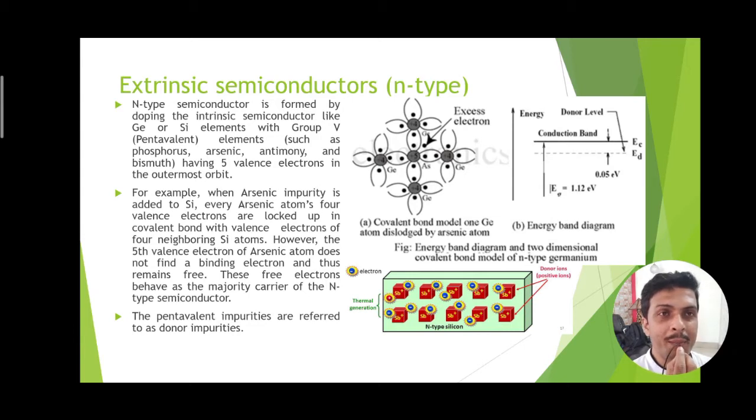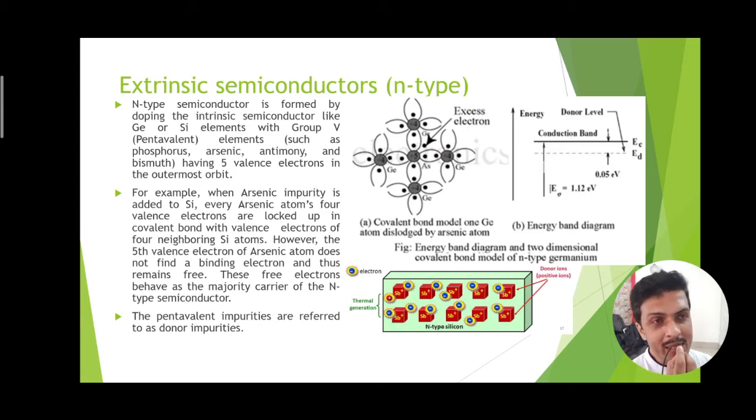As it is pentavalent, it has 5 valence electrons. Out of 5 valence electrons, 4 electrons make covalent bonds with neighboring germanium atoms. Therefore each of these arsenic atoms has 8 electrons in its outermost orbit.